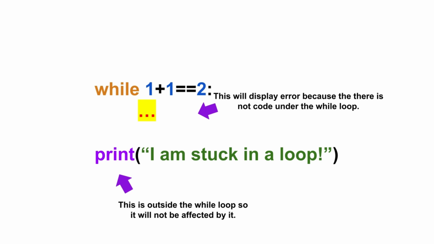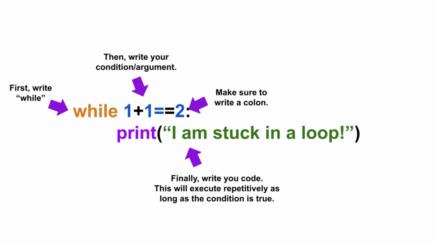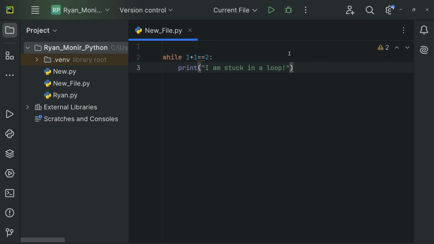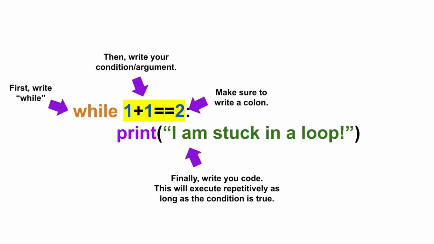It is not necessarily because our print function is outside, but rather we just need at least one line of code for our while loop. If we write something else, the code will run just fine. So back to our previous code. If we run this, we will see that our while loop is continuously executing our print function without any breaks. It is because the condition we have set is always true. 1 plus 1 is always 2, so the loop will run infinitely.